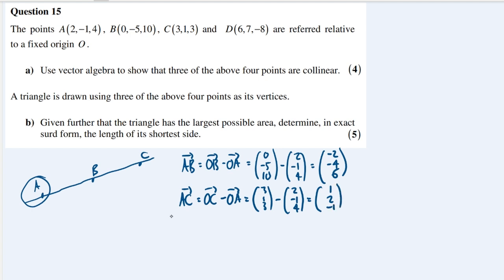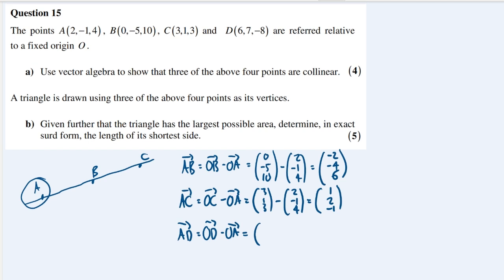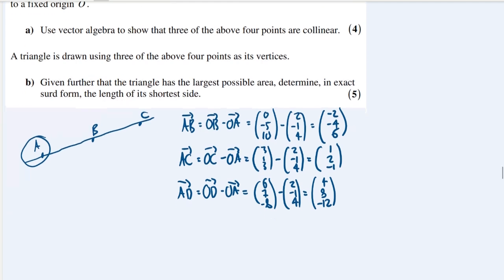Those are not multiples of one another, so we're going to have to go again and try AD and hope that this is good. Otherwise we'd have to conclude that A is not on the line. So this is (6, 7, -8) minus, again, (2, -1, 4). And this is going to give me (4, 8, -12). And that is a multiple of AB.